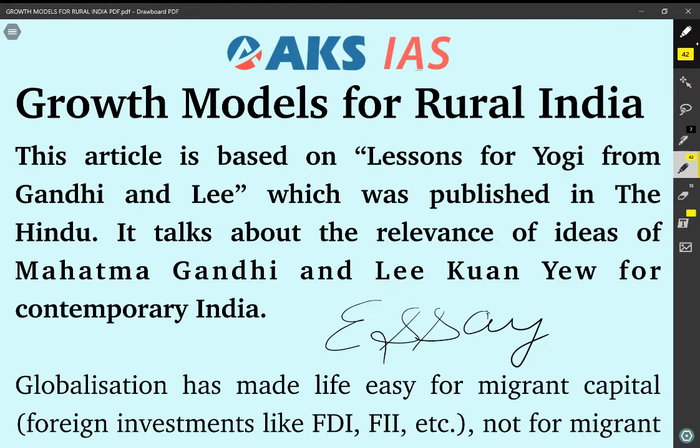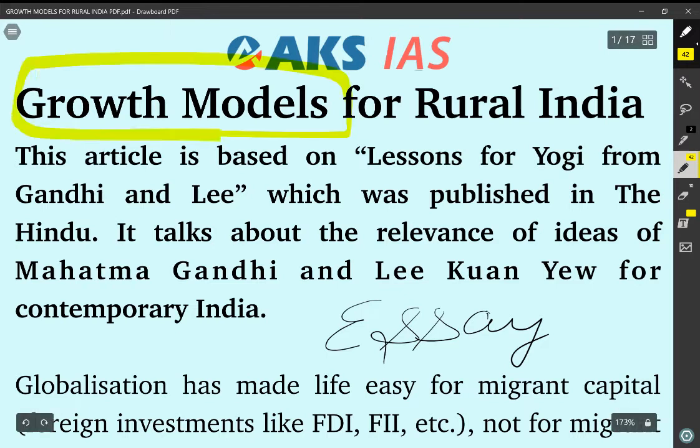To start with, growth models for rural India. Okay, growth models for rural India. What is this topic about? So, why have we picked up this topic?